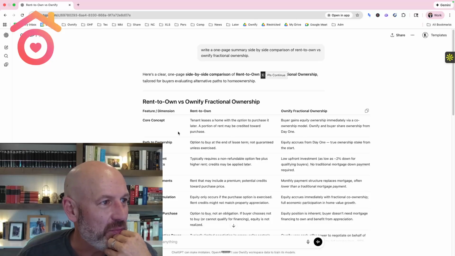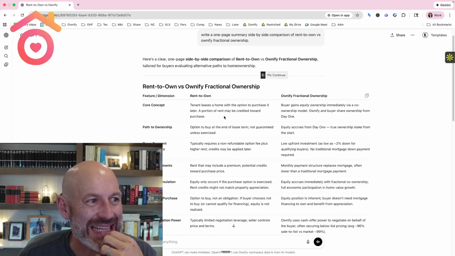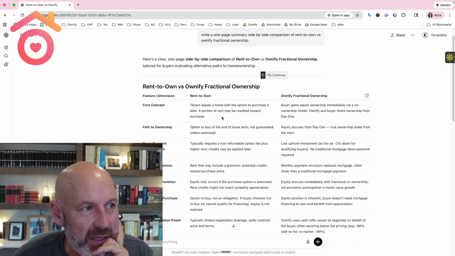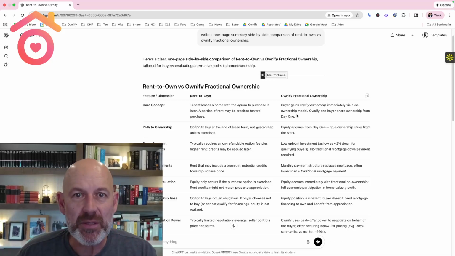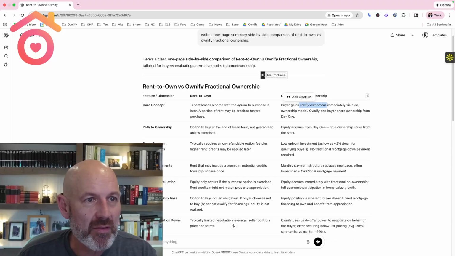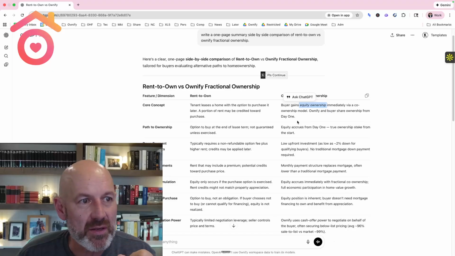All right, so ChatGPT is telling us that the core concept of rent to own is that a tenant leases a home with the option to purchase it later. A portion of rent may be credited towards the purchase. That's correct. And with Ownify fractional ownership, the buyer gains equity ownership immediately via a co-ownership model. Ownify and buyer share ownership from day one. That is correct. So in our model, the customer buys 2% of the shares in the LLC and therefore is a 2% bona fide owner of the home from day one.